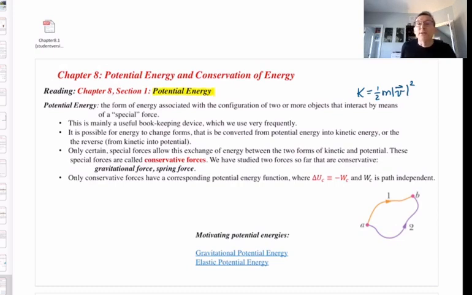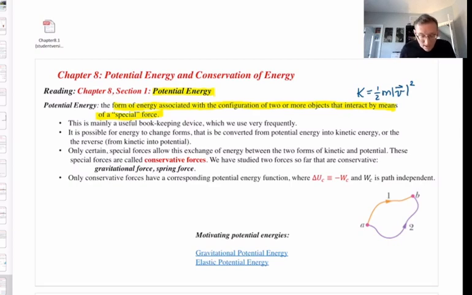Okay, I'm just going to start out with a description of what the form of potential energy is. And then I will give you the technical mathematical definition in a little bit. But first, the description. Potential energy is that form of energy associated with the configuration of two or more objects that interact by means of a special force. That probably doesn't tell you a great deal, yet that is about the best description I can give you at this time. It is that form of energy associated with the configuration of two or more objects, and those objects are interacting by means of what, for now, I will just call a special force.